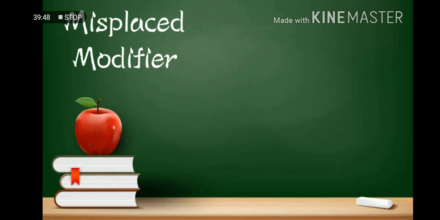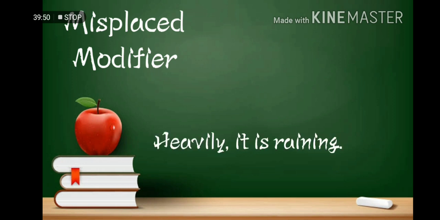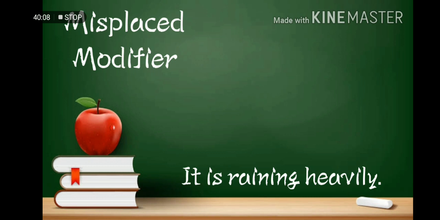Example: heavily, it is raining. The sample above infers that the rain is heavy. In order to fix it, you will just move the modifier to a more appropriate position within the sentence. So let's move the modifier: it is raining heavily. Now it is more appropriate, pleasing to hear, and at the same time grammatically correct.